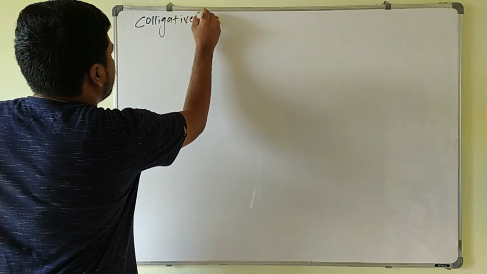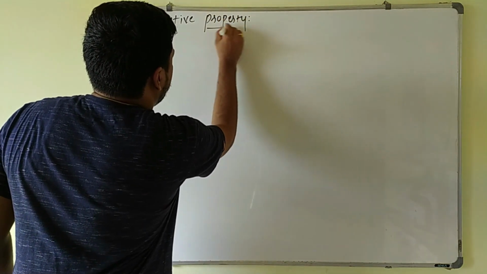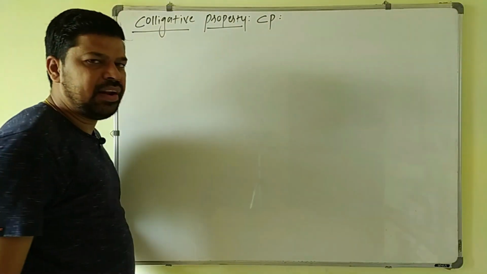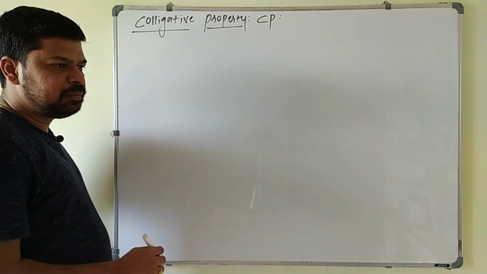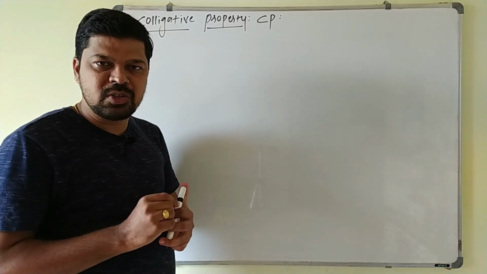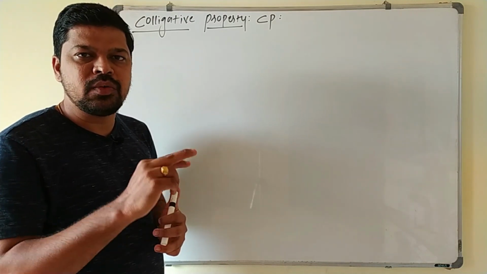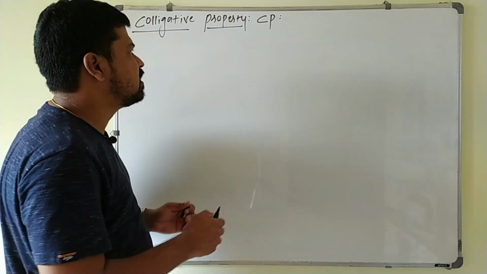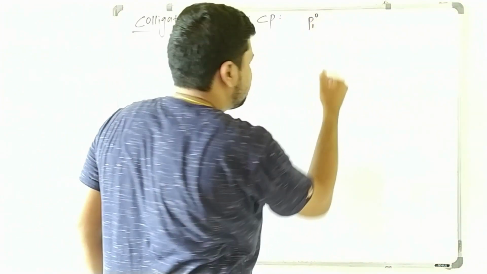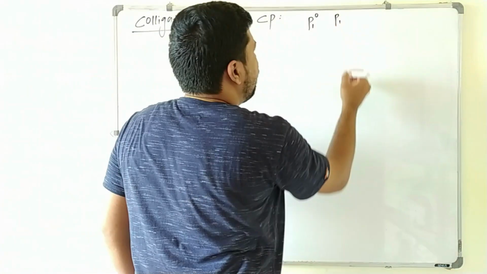Colligative property of the solution. That colligative property, in short we write CPL, right? Okay, already we know that the vapor pressure of the solution is less than that of the pure solvent, because whenever a non-volatile solute is added to the solvent, its vapor pressure decreases. Already we have discussed that one. That is vapor pressure of pure solvent is P1 naught, and vapor pressure of solution is P1, I will write.